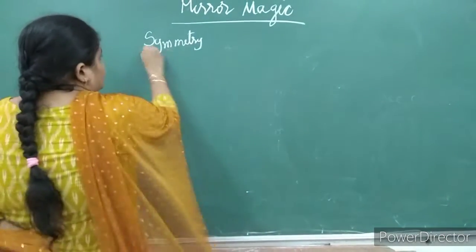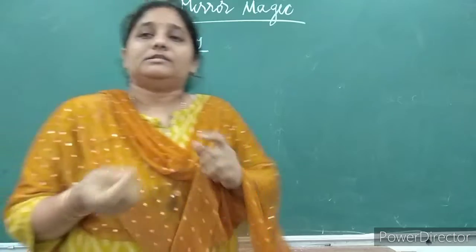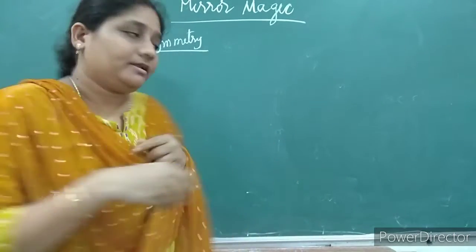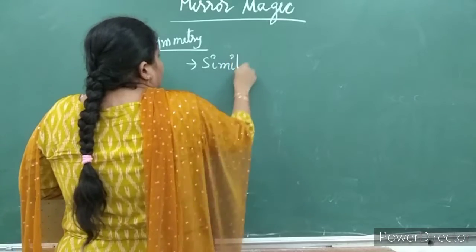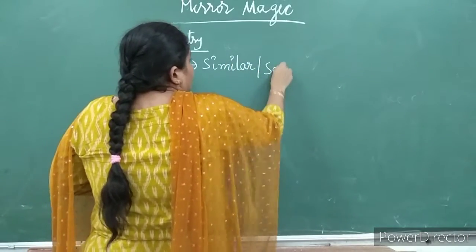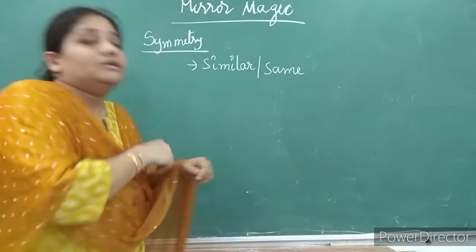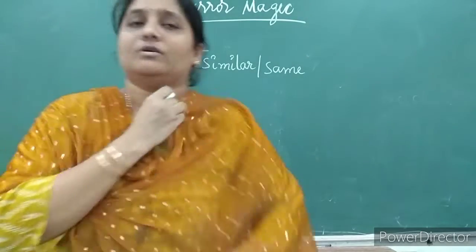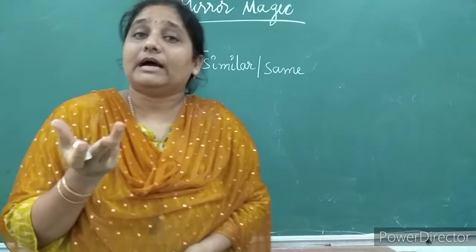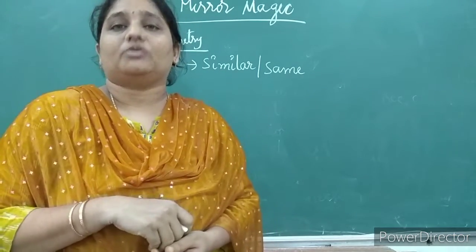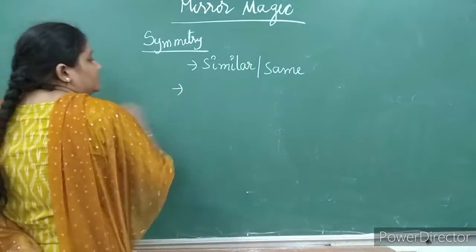So what is symmetry? Symmetry is nothing but same, similar in nature. Symmetry means similar or same in its nature. But what are the same in their nature? Let us see.